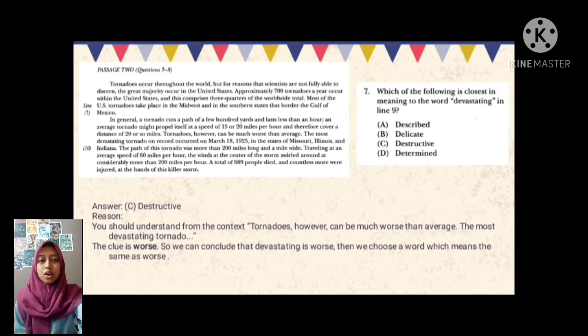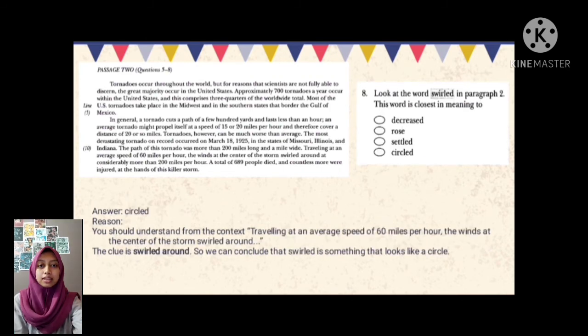Number 7. Which of the following is included in the meaning of the word devastating in line 7? The answer is C, destructive. Reason: you should understand from the context tornadoes, however, can be much worse than average, the most devastating tornado. The clue is worse, so we can conclude that devastating is worse, then choose a word which means the same as worse.